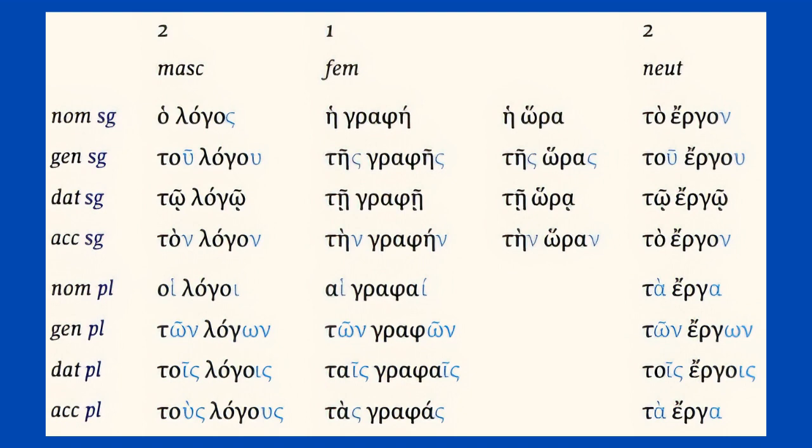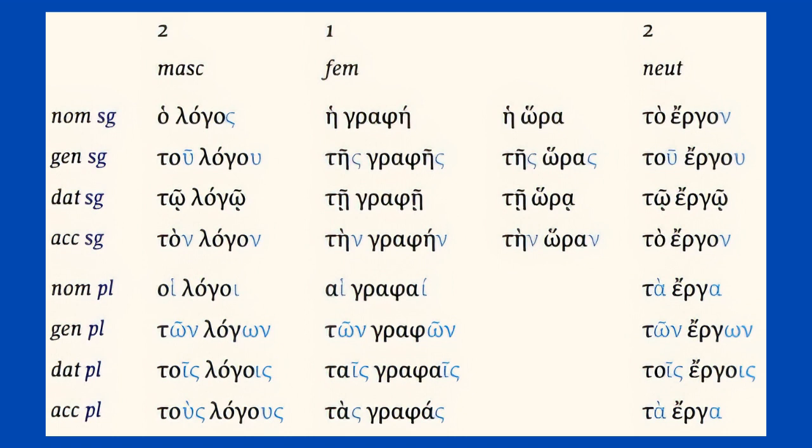To ergon and to ergon. So the context will determine whether it's being used as the nominative or the accusative. Same with the plurals, ta erga and ta erga. But you have to know this paradigm, recognize the endings, and be familiar with your vocabulary so that you know whether you're dealing with masculine, feminine, or neuter nouns, and recognizing the endings so that you see whether it's being used as a nominative, a genitive, a dative, or an accusative.